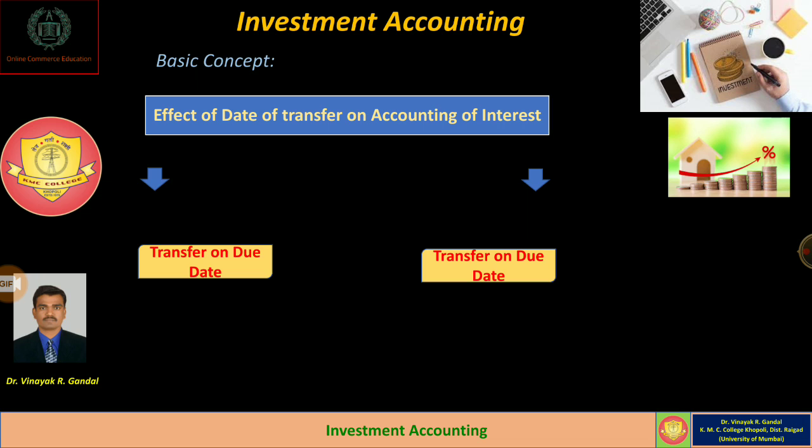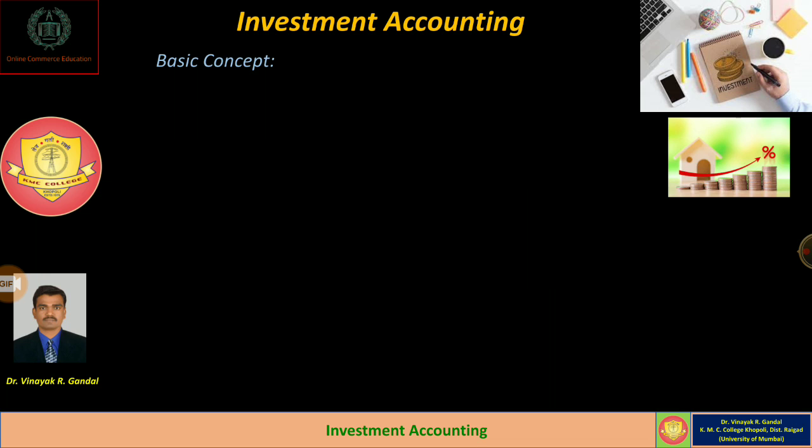So in the case of interest on transfer on due date and interest on transfer on other date, separate provisions are to be considered while keeping the records of interest on investment accounting.